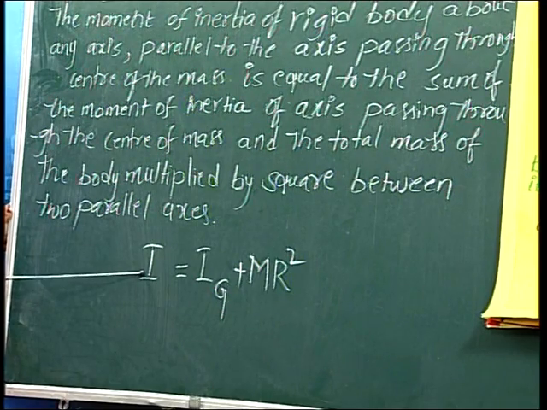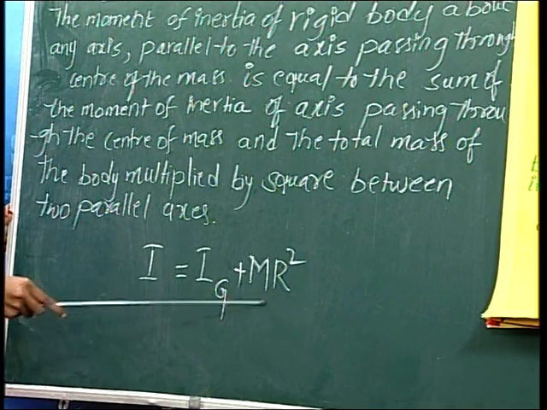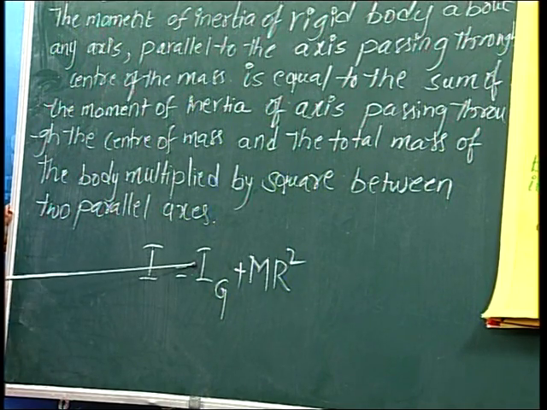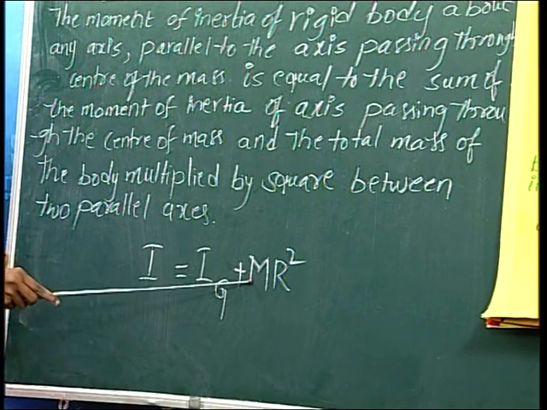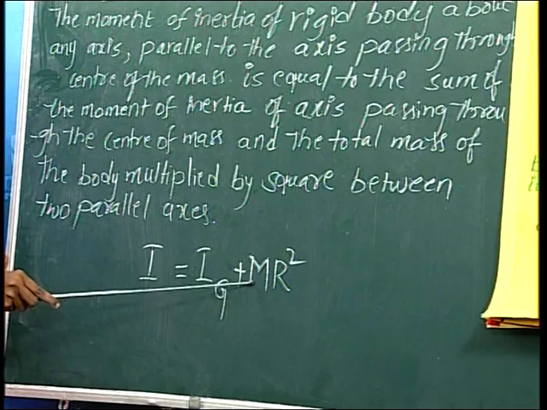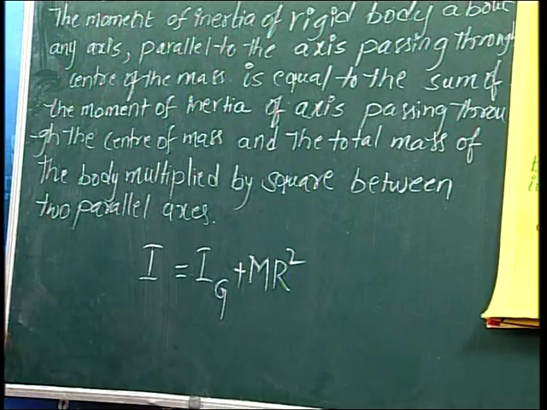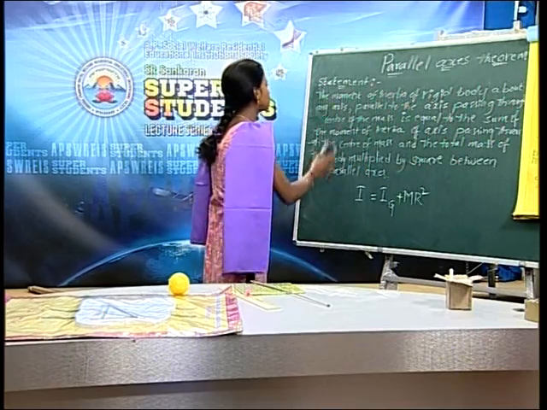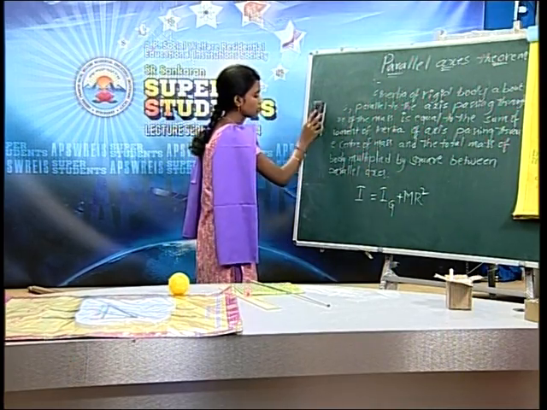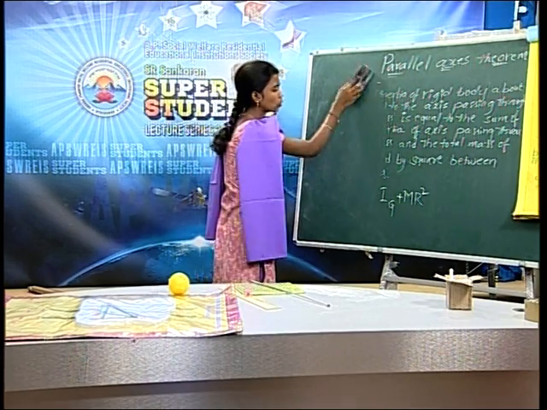I is the moment of inertia of the body about any axis. It is equal to the sum of the moment of inertia about the axis passing through the center of mass and the total mass of the body multiplied by the square of the distance between the two parallel axes. This is the statement. Now, I will explain the proof.